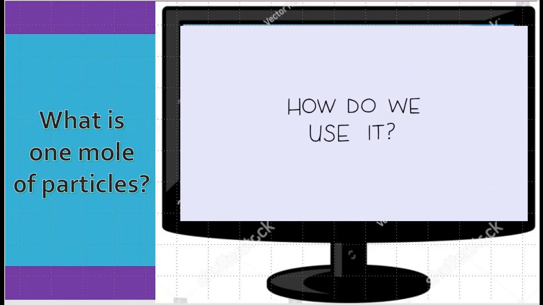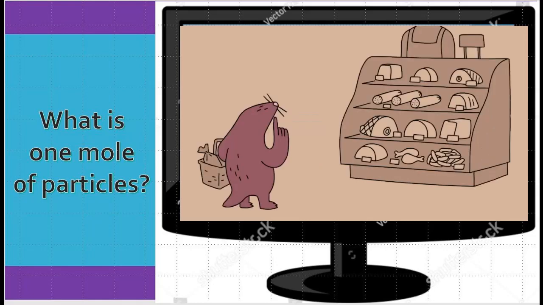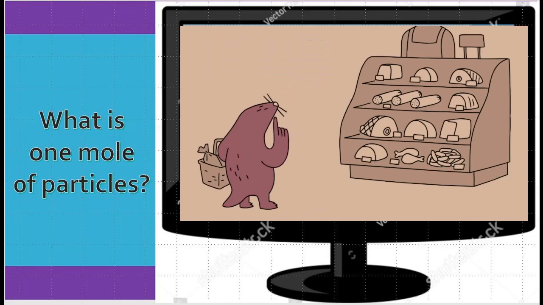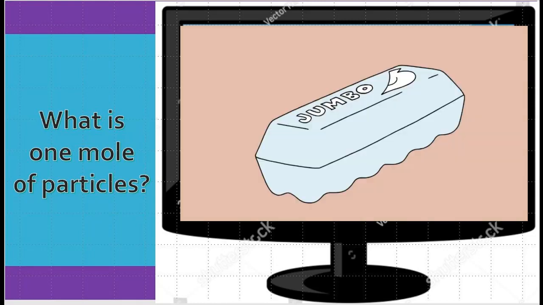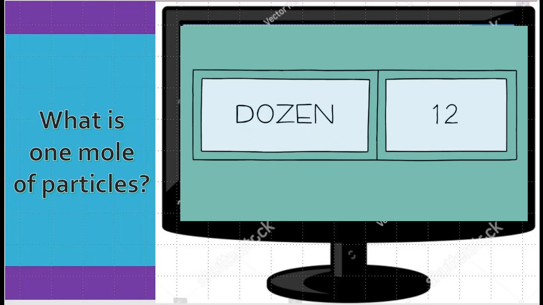So how do we use it? You might be surprised to know that chemists use it the same way you use pounds to buy grapes, deli meat, or eggs. When you go to the grocery store, you don't go to the deli counter and ask for 43 slices of salami. You buy your salami by the pound. When you buy your eggs, you buy a dozen eggs. When we hear the word dozen, we probably think of the number 12.